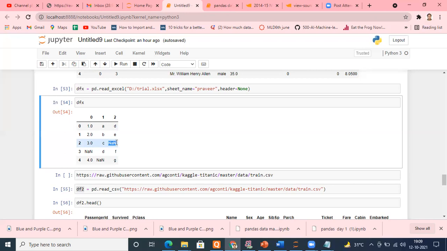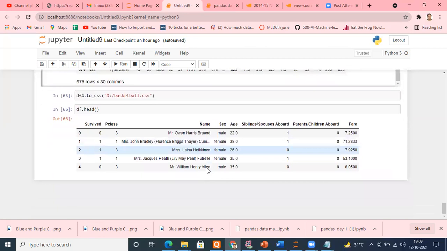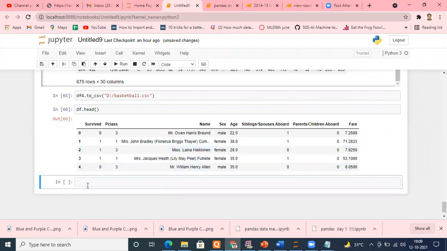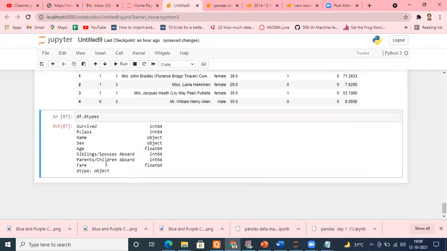Until you know the data type of each column, you will not be able to do that. So how can we access the data type of an individual column? Simple, very simple. I simply type df dot, remember this thing, please, it is very important: dtypes. df.dtypes. Let me run this. And it immediately threw this at me.